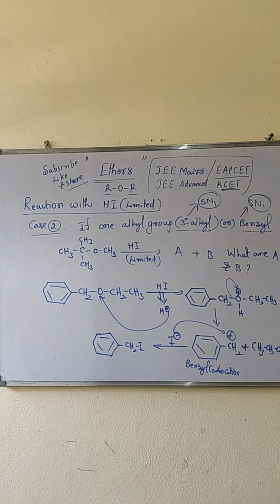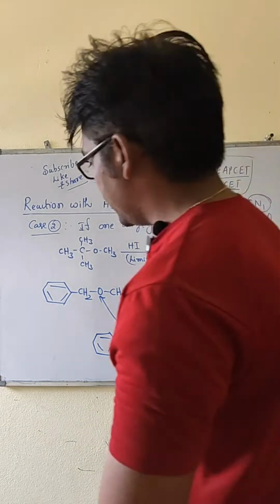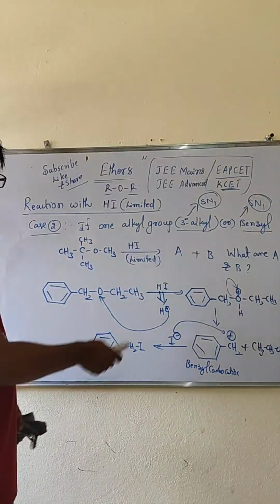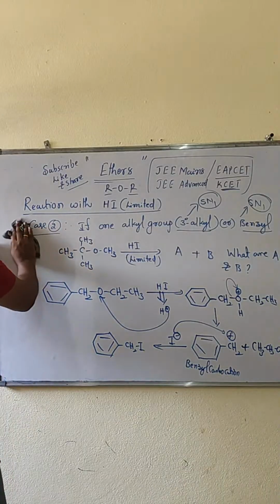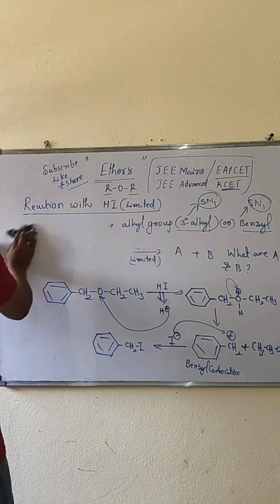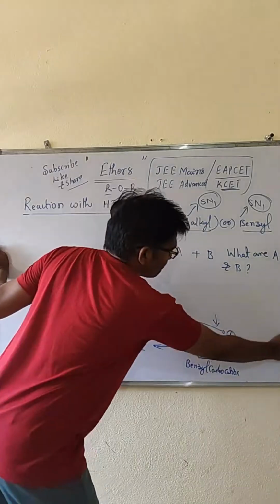Polar protic solvents and polar aprotic solvents are there. With polar protic solvents, SN1 mechanism. With polar aprotic solvents, SN2 mechanism takes place. That we have to discuss in case 3. Yes, noted. Next, go for case 3.